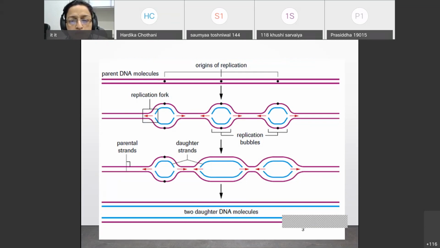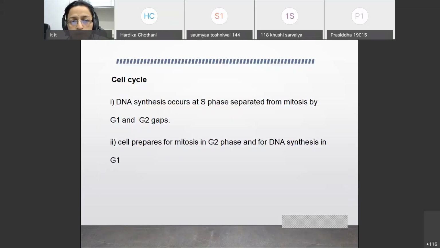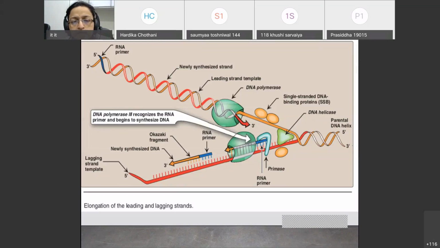You have multiple replication bubbles generated. In both directions, replication will go on, and finally you have two daughter DNA molecules. As I already told you regarding the cell cycle, this is a diagrammatic representation where the parent DNA double helix will be separated, unwound by the DNA helicase, which is there at the origin of replication.